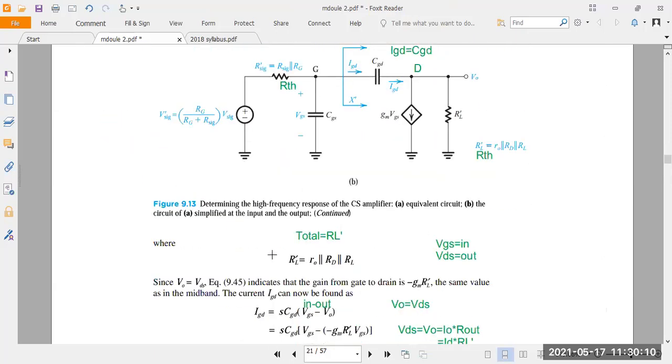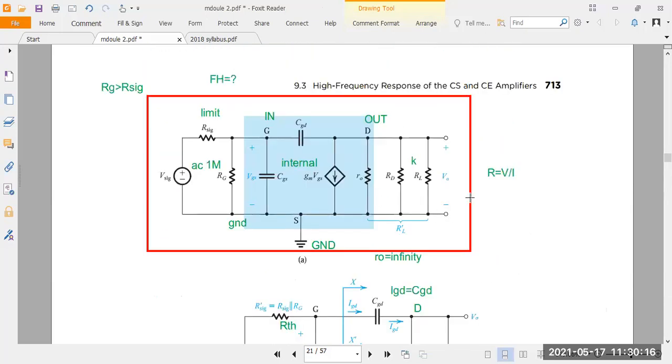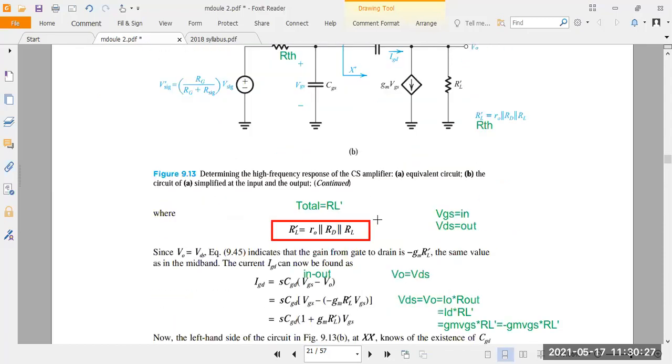Next, you take the RL dash equation. RL dash means what here? Total output resistance. On the output side, how many resistances are there? See here, for this diagram, there are 3. Which are those? R0, RD, RL, all in parallel. So RL dash is equal to R0 parallel RD parallel RL. Understood? So write the equation for RL dash: R0 should be parallel with RD, and RD should be parallel with RL.